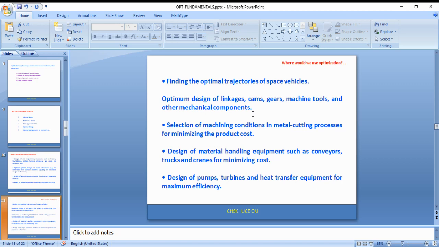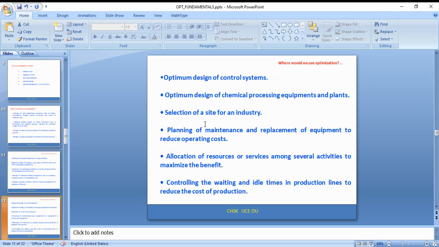And optimum design of linkage frames, gears, machine tools, and other mechanical components, and the selection of machining conditions, and designing material handling equipment, conveyors, trucks and cranes. You can also see applications related to the design of pumps, turbines, heat transfer equipment related to mechanical engineering. Further, you can also see a few more, design of control systems, related to any control system